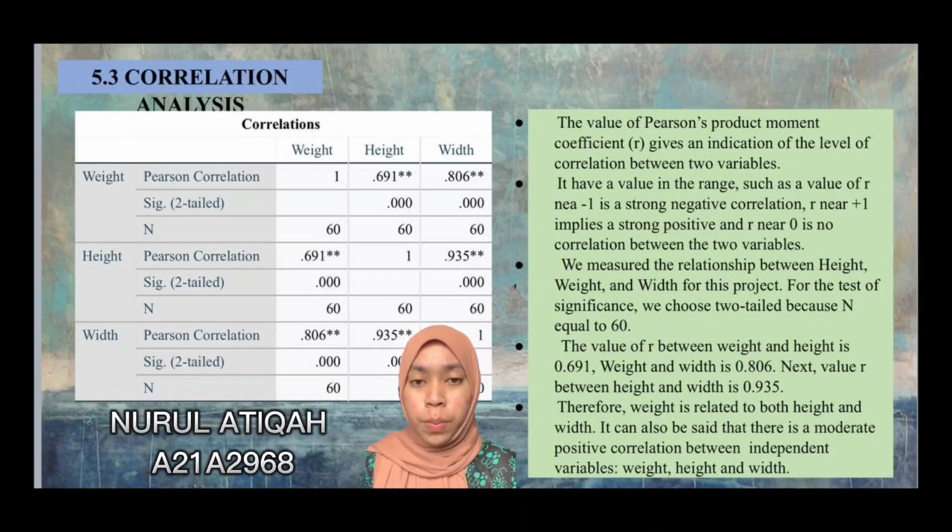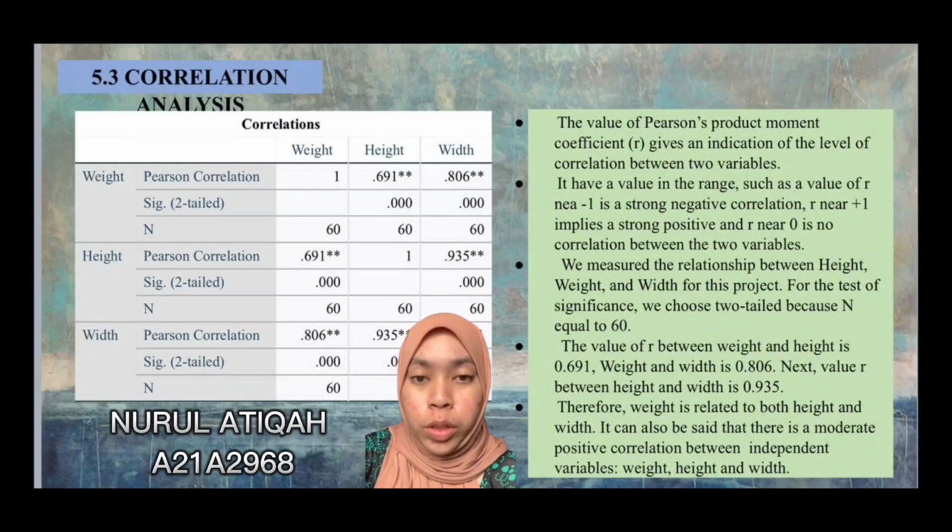The table is about Pearson correlation analysis by using SPSS software. The value of the Pearson product moment correlation R gives an indication of the level of correlation between two variables. A value of R near -1 is a strong negative correlation. R near +1 implies a strong positive correlation, and R near 0 means no correlation between variables. We measure the relationship between height, width, and width. We choose 2-tailed because n equals 16.